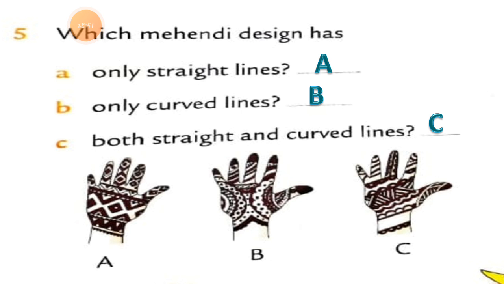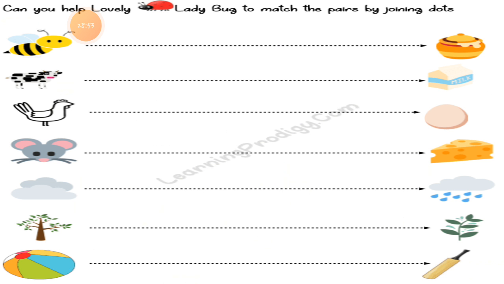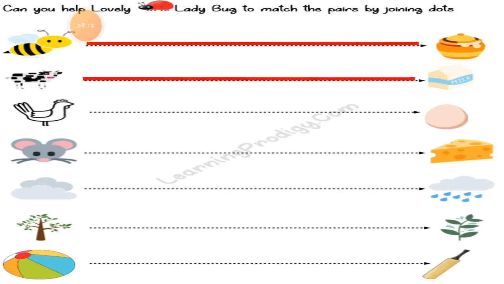Now students, this is the worksheet, which is about straight lines. Here is honey. The honey bee wants to reach the honey. You have to make a straight line so the honey bee can reach the honey. Then a cow wants to reach the milk, so use the scale.